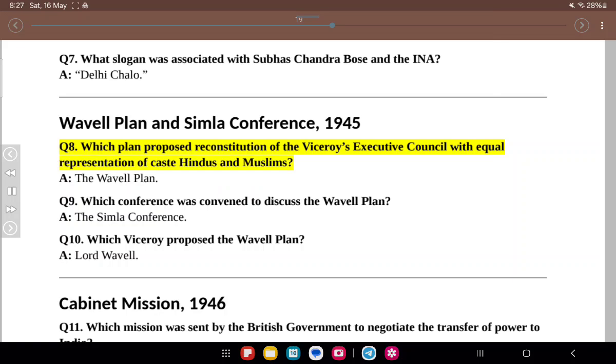Wavell Plan and Simla Conference, 1945. Q8. Which plan proposed reconstitution of the Viceroy's Executive Council with equal representation of caste Hindus and Muslims? A. The Wavell Plan. Q9. Which conference was convened to discuss the Wavell Plan? A. The Simla Conference. Q10. Which Viceroy proposed the Wavell Plan? A. Lord Wavell.